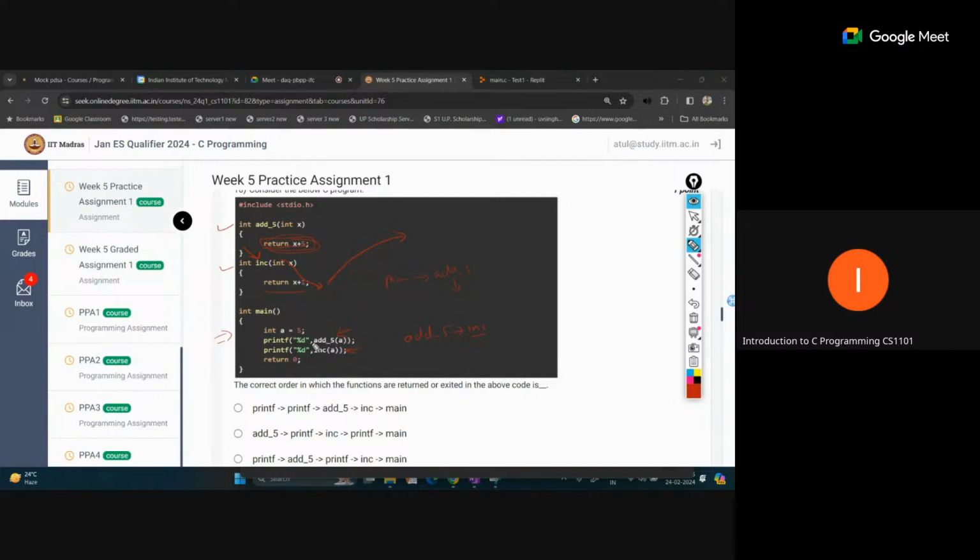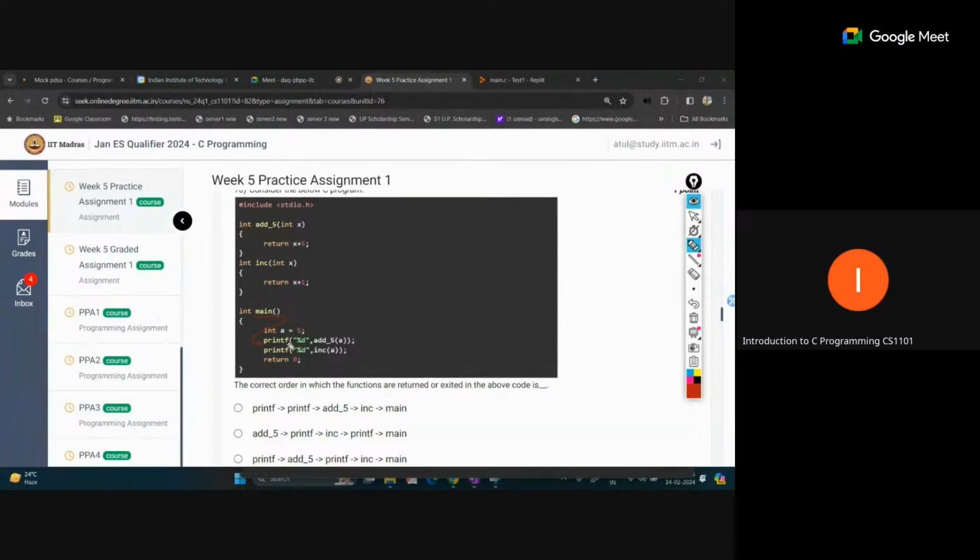Before this we are also calling printf. This is also a function, so that is also to be considered, because it is a standard function. So let me delete all the things. We start first with the main call, then we enter inside printf, which is also one function.